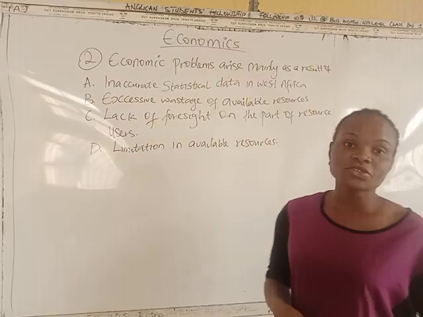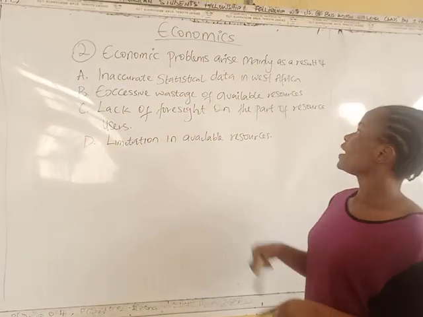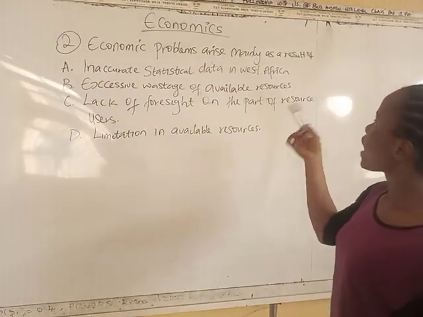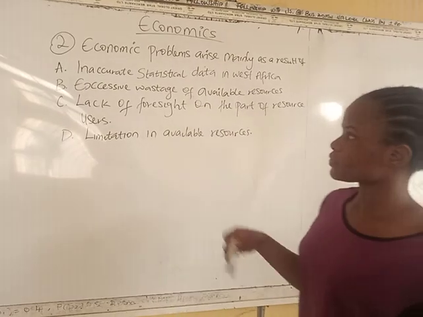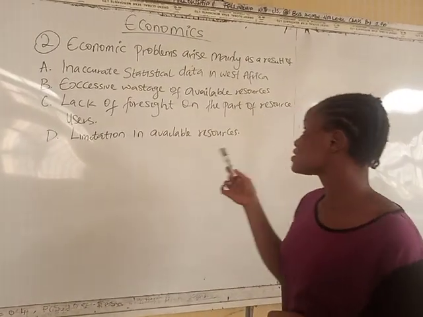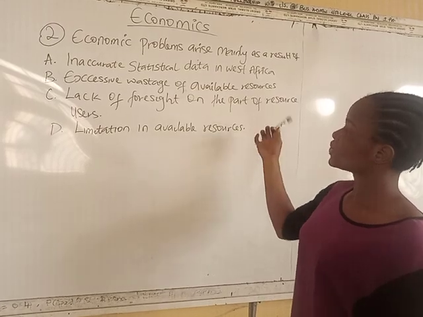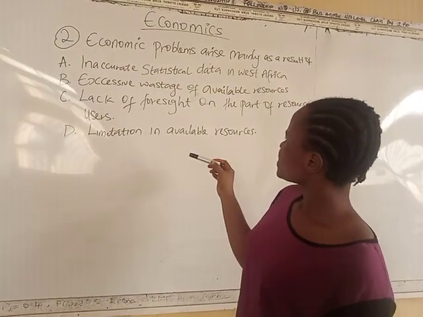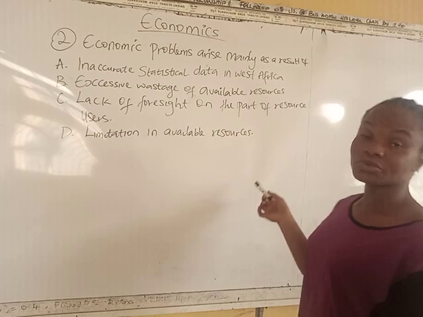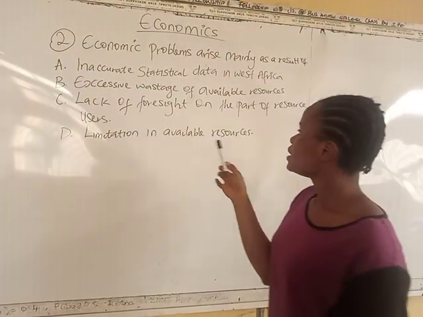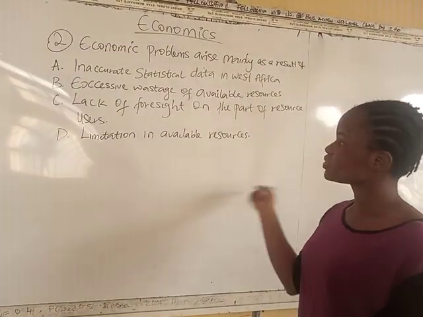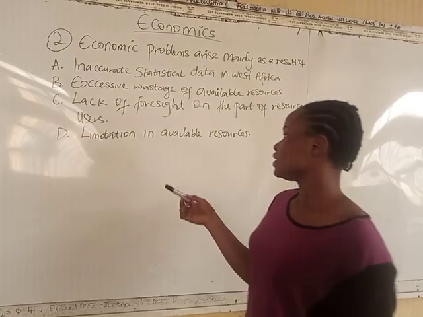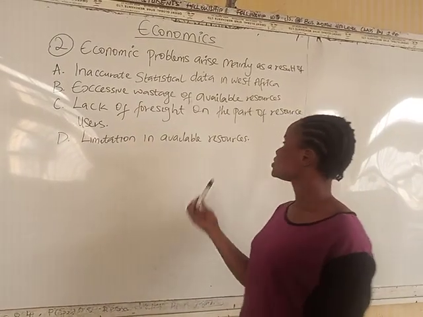So now we go over to question number 2. Economic problems arise mainly as a result of A, inaccurate statistical data in West Africa. B, excessive usage of available resources. C, lack of foresight on the part of the resource users. And then D, limitation in the available resources.